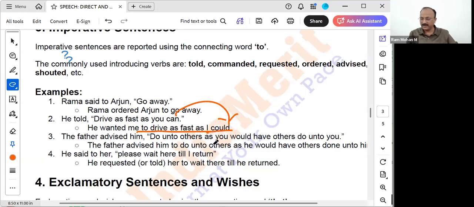Can will become could. Correct? No? He wanted me to drive. Who is the connecting word? Always followed by he wanted me to drive as fast as I could.